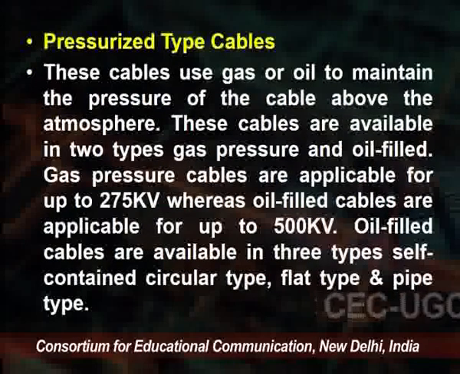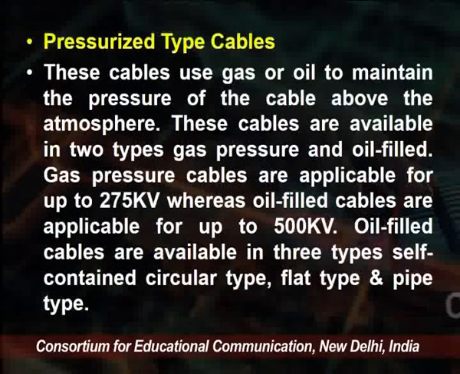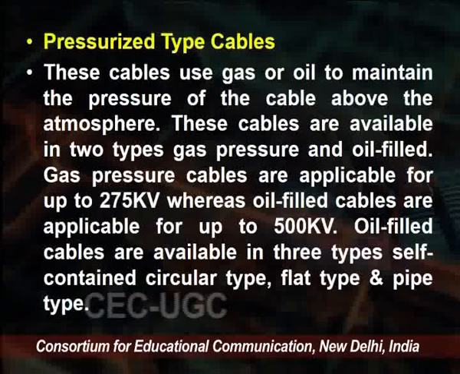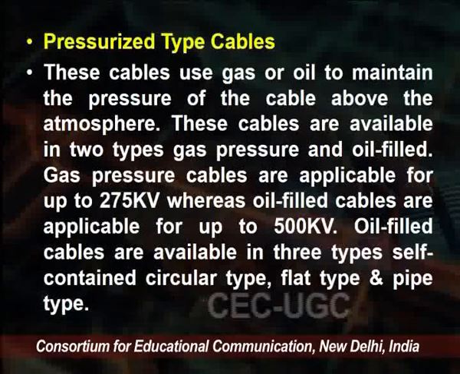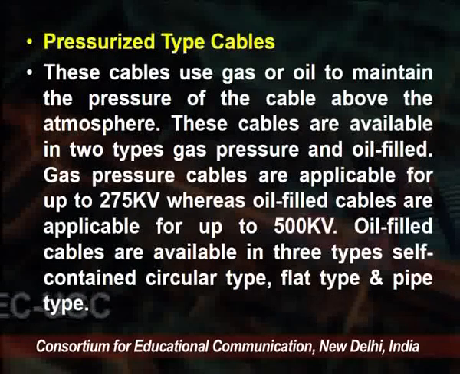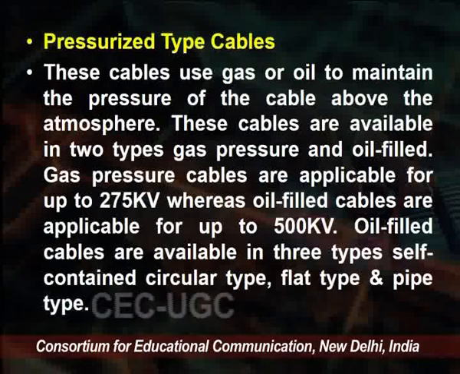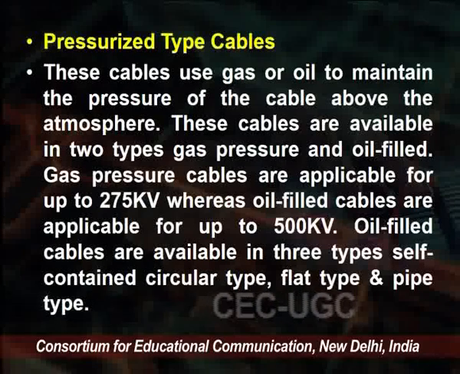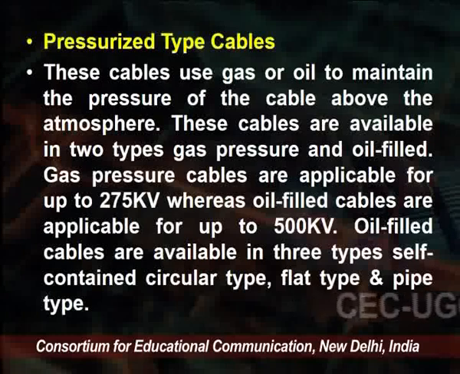Another type is the pressurized cables. This type of cable uses gas and oil to maintain the pressure of the cable above the atmosphere. These cables are available in two types, gas pressure and oil filled.